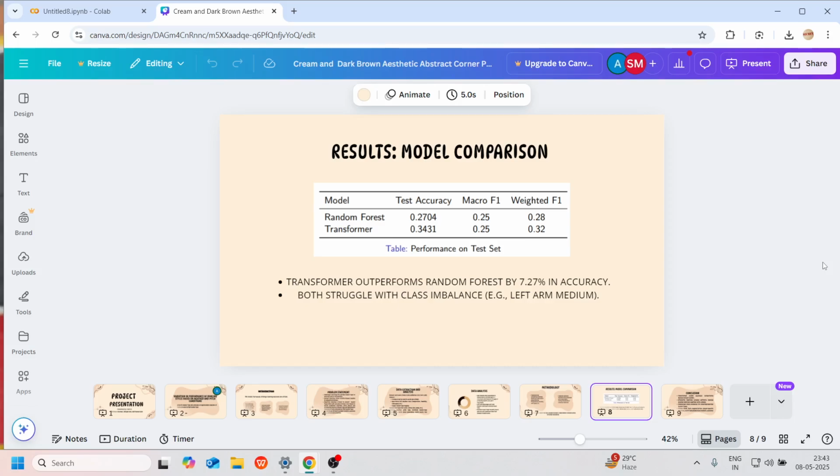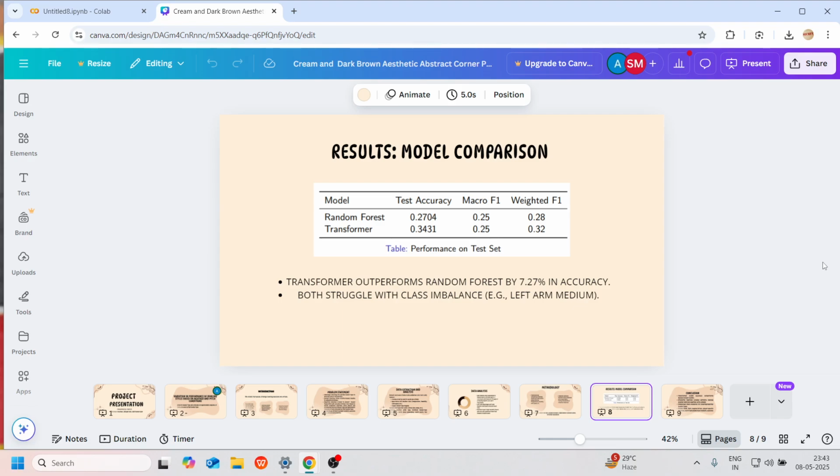Okay, so for the model training part, we are using two models. One is random forest and the second is transformer. We selected random forest because it handles tabular data well, it's interpretable, and robust to noise. But when we trained it, it gave an accuracy of around 27%. I think it struggled with non-linear interaction and class imbalance. Maybe that is the reason for such low accuracy.